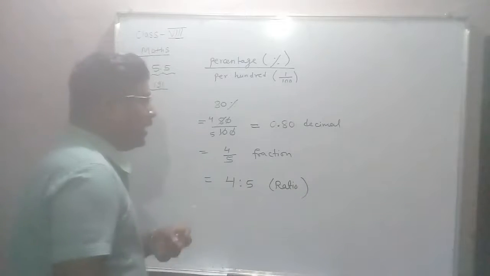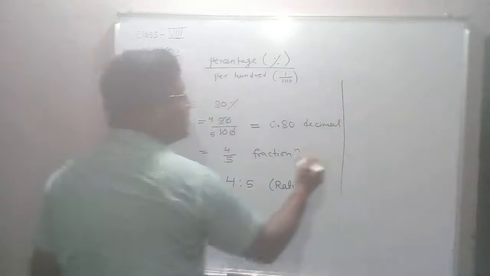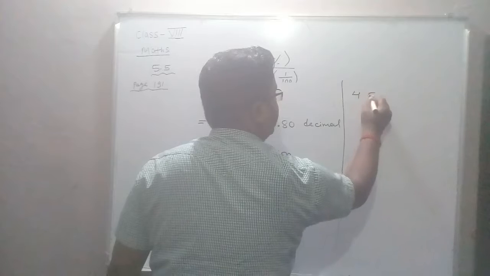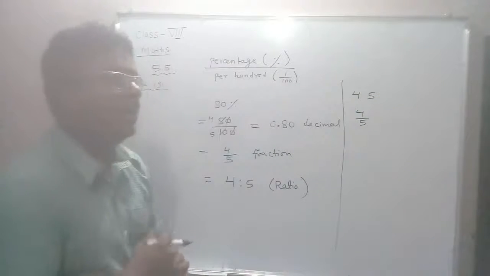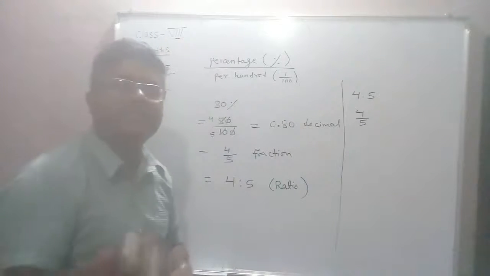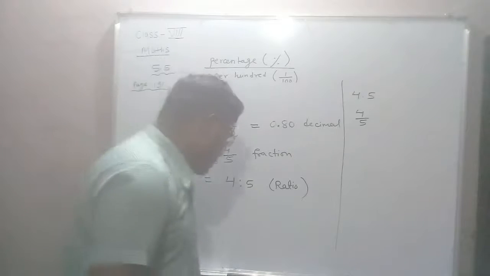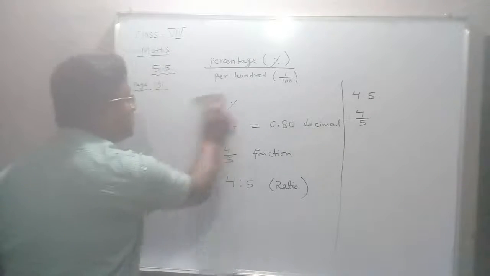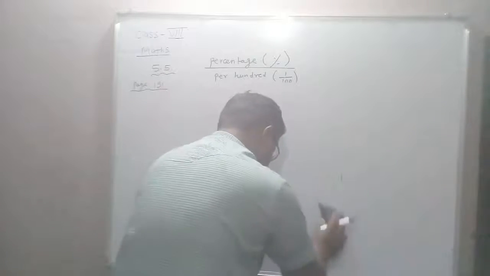And if we do its reverse, suppose ratio is given, you write its meaning, it becomes your fraction, and the fraction you can change into percentage by multiplying with 100%. And you can change into decimal also by dividing. So altogether, I hope you have understood these terms. Let me do some more questions here.